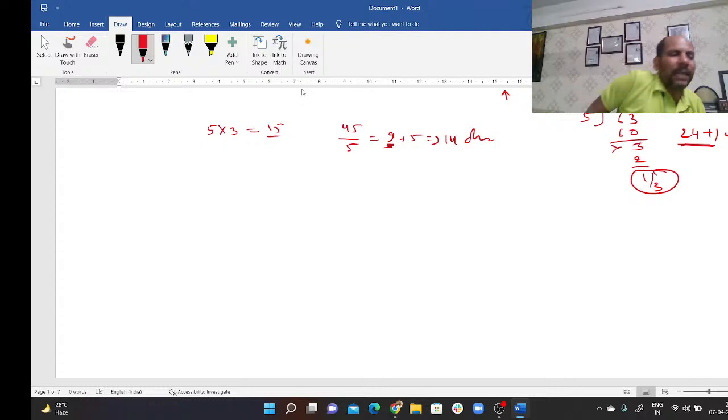Okay. This question sometimes becomes trickier when they ask in the reverse direction, like A and B begin together, but B quits 5 days before completion of work. So when B quits 5 days before completion of work, it means A has worked 5 days alone. So 15 units is what A has produced alone. The rest, 45 units, A and B completed in 9 days. It means B quit after 9 days.